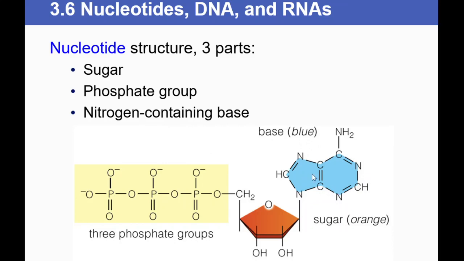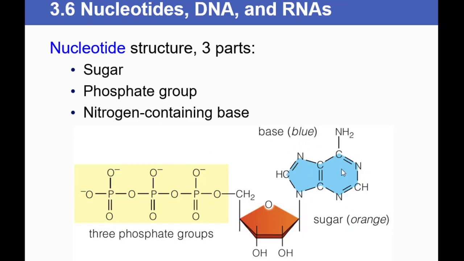Why do we call it a nitrogen base? In biomolecules or in biological systems, we have discussed that most of the organic compounds are rich in carbon, hydrogen and oxygen. In this biomolecule particularly, along with the carbon, hydrogen and oxygen, nitrogen is present in large quantity. So such bases are regarded as a nitrogen base.